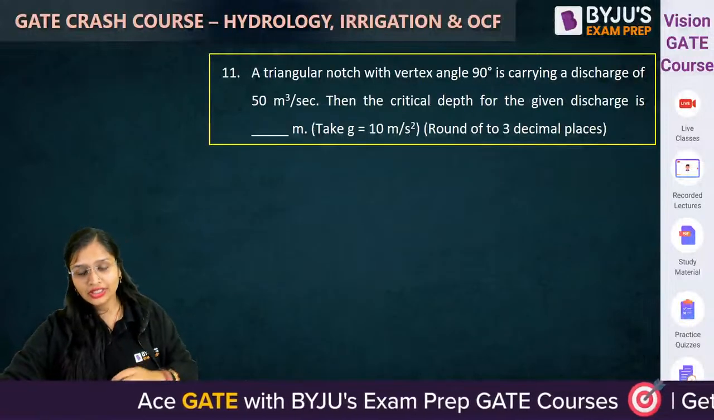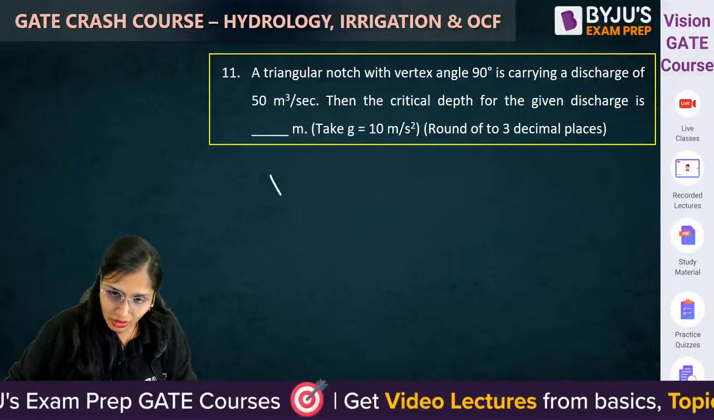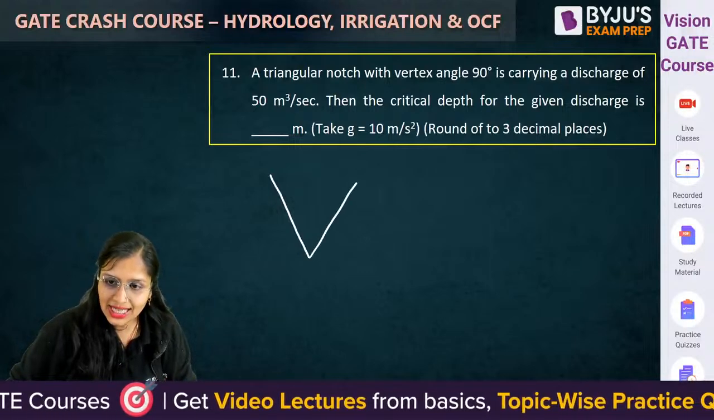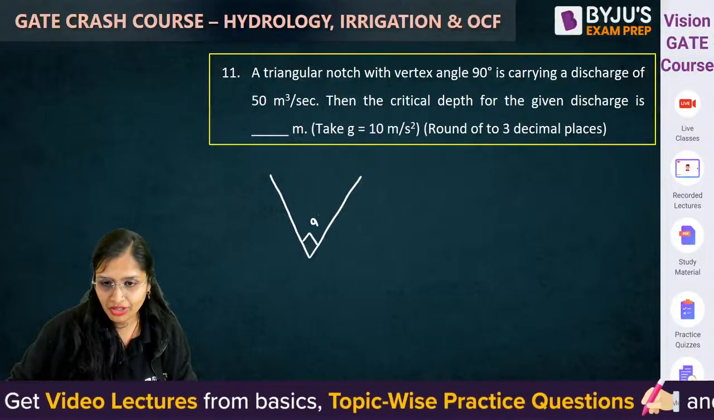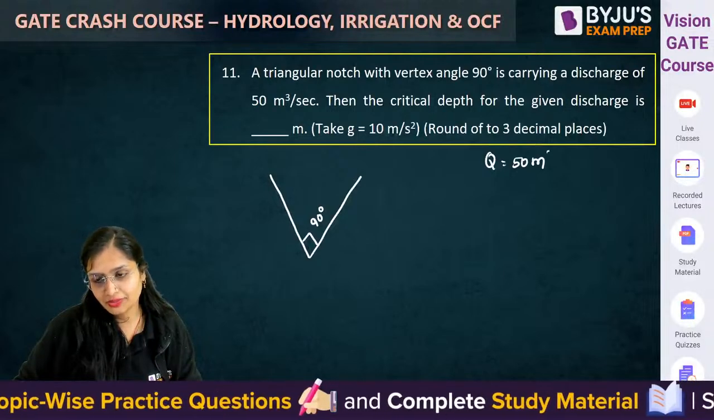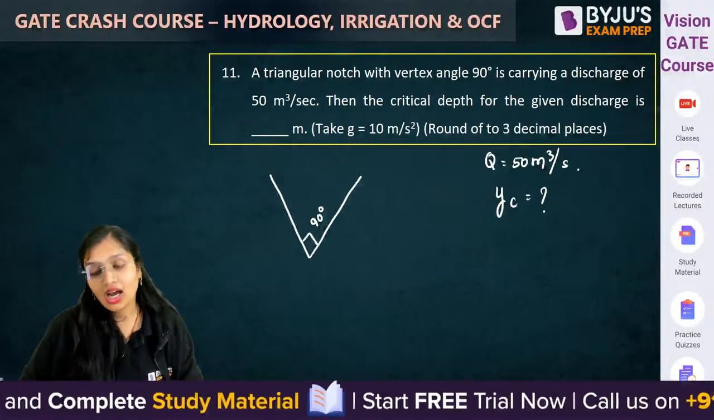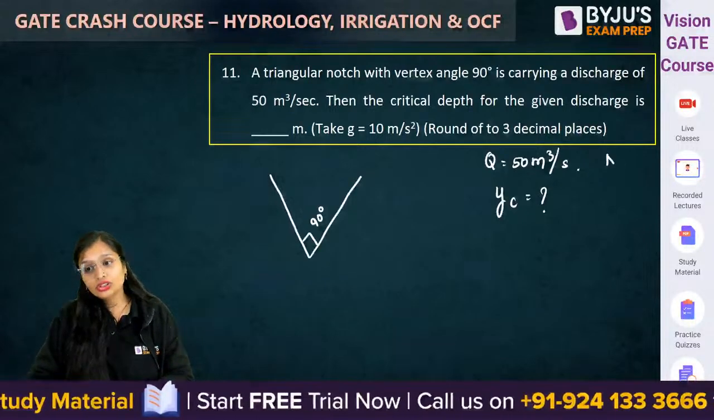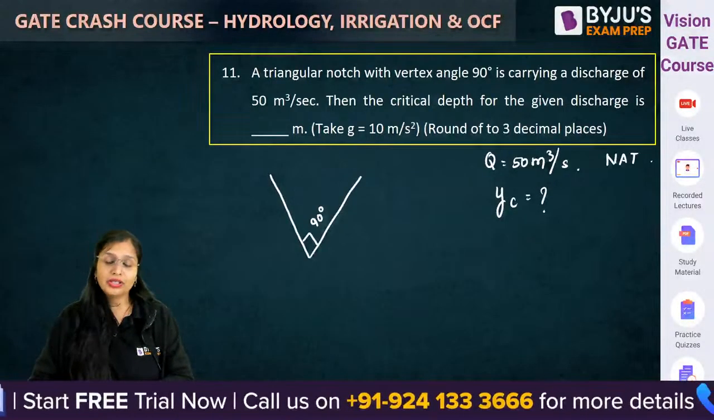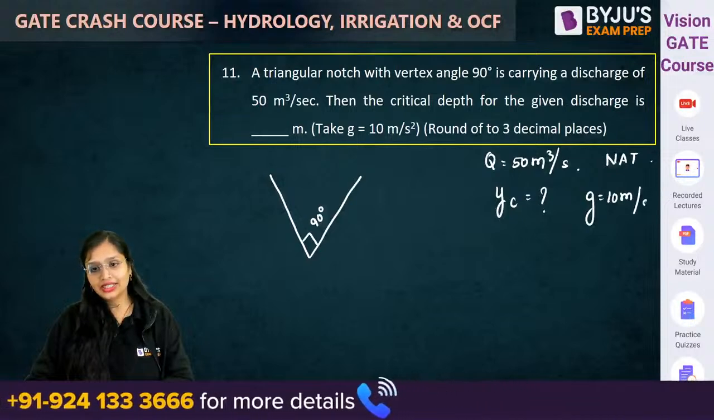Okay, now check out the next question. This is related to open channel flow. A triangular notch with vertex angle 90 degree is carrying a discharge of 50 meter cube per second. Now in this question, it is asking us to calculate the critical depth. Make sure this is an NAT question, so you have to be very cautious with acceleration due to gravity. You have to take it as 10 meter per second square.